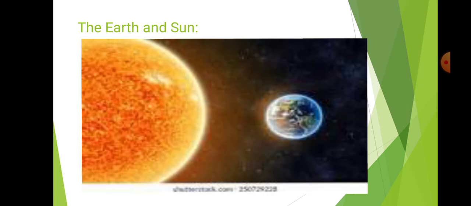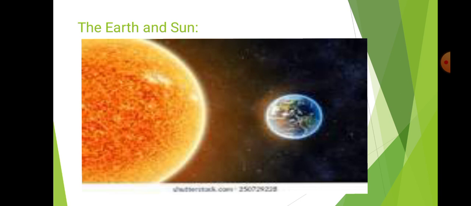Understood? This is a diagram of the sun and the earth. Look at the picture. The half part of the earth facing the sun is called daytime, and the opposite dark side is called night. So the difference between day and night means 12 hours of day and 12 hours of night. The side facing the sun is called day, and the back side away from the sun is called night.